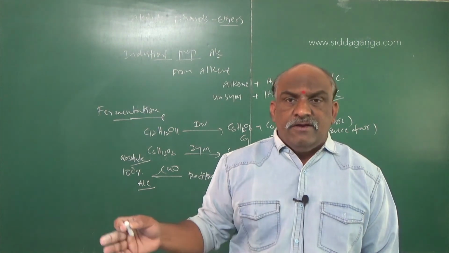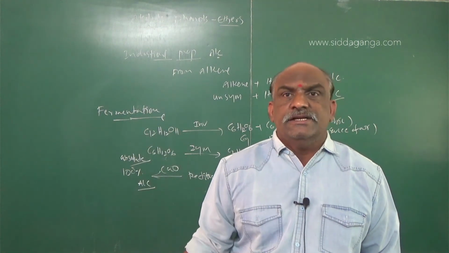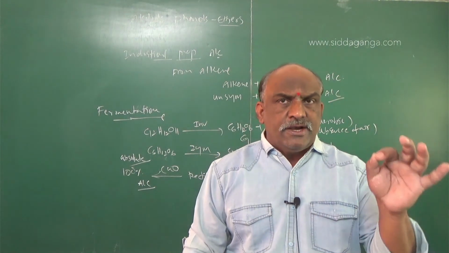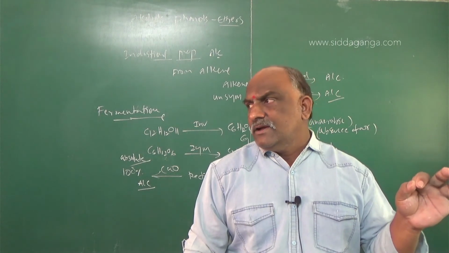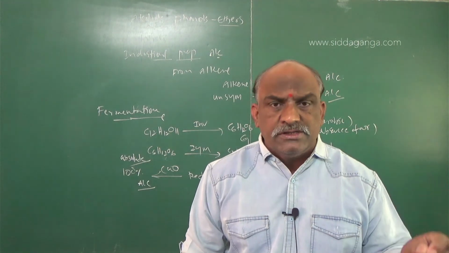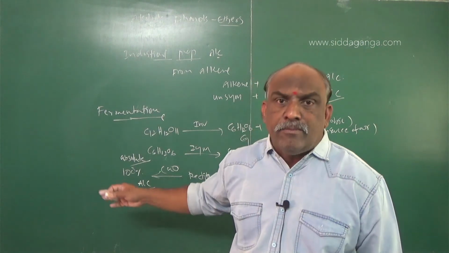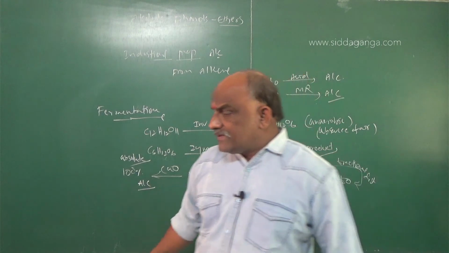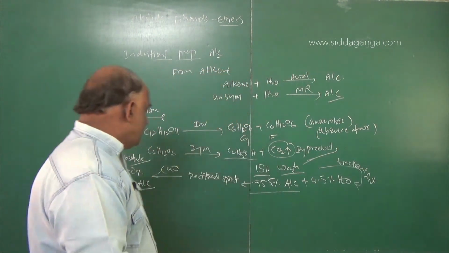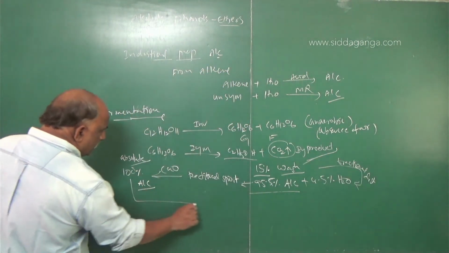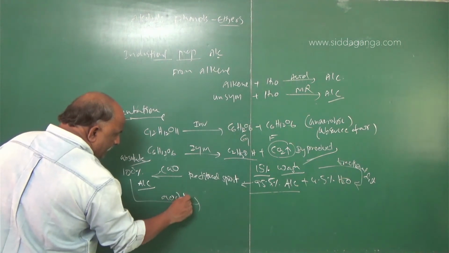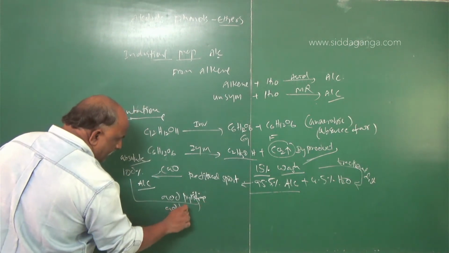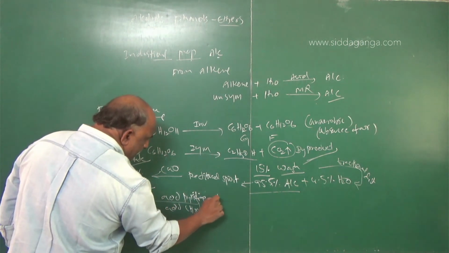Denatured means that when someone drinks that denatured spirit, even in small quantity, the person becomes blind, and if the quantity is more, it causes death also. That type of spirit is called denatured spirit. So to this 100% absolute alcohol, add pyridine or add CH3OH. That is called what?